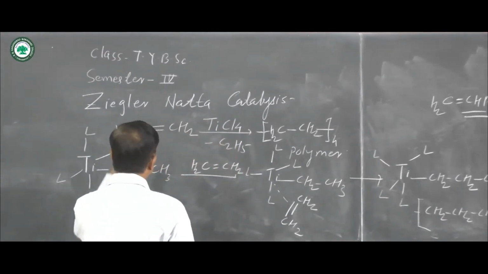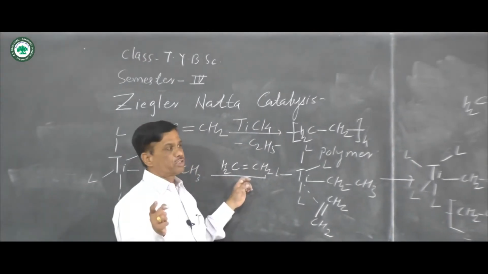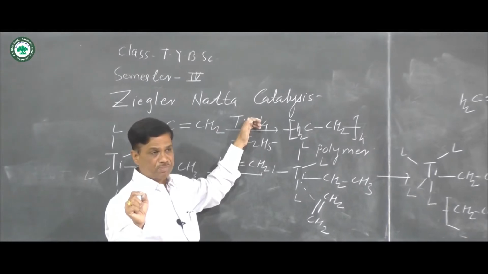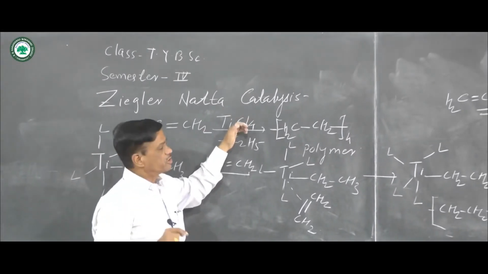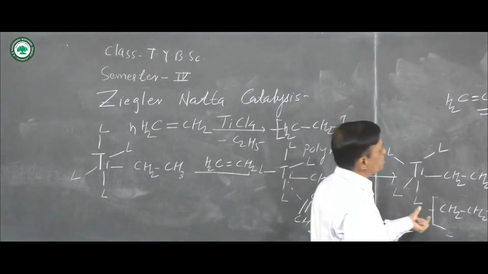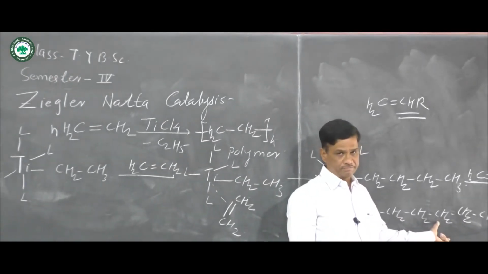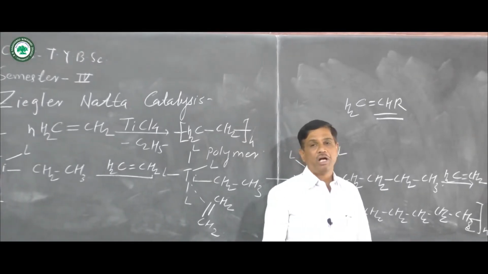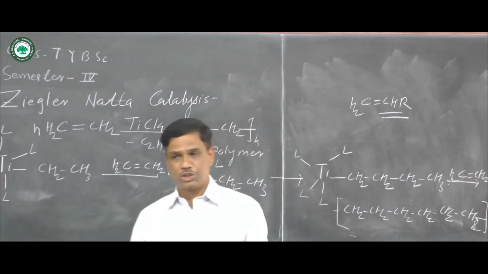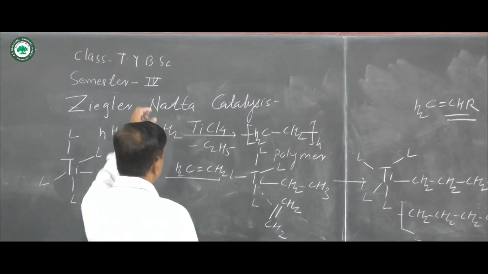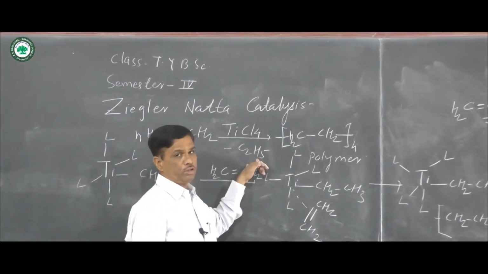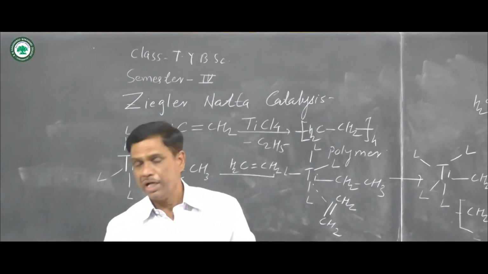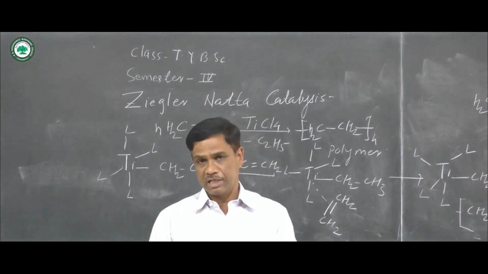There are some advantages of the Ziegler-Natta catalysis process. First, this process is very simple and carried out at ambient temperature, meaning room temperature and atmospheric pressure. Second, straight chain polymers are formed in this reaction. It is a homogeneous catalysis process, and the Ziegler-Natta catalyst is titanium tetrachloride with the ethyl C2H5 group. Okay, that is enough for homogeneous catalysis, as Wilkinson catalysis and Ziegler-Natta catalysis.